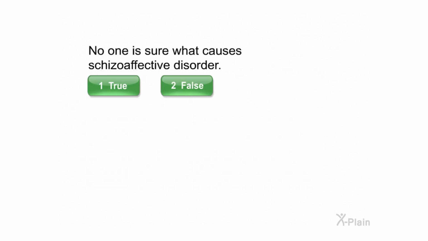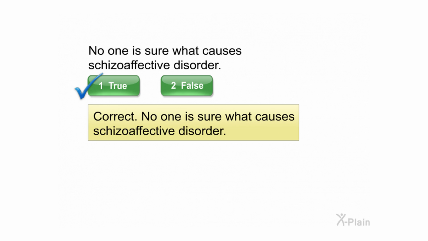No one is sure what causes schizoaffective disorder. Select true or false. Correct. No one is sure what causes schizoaffective disorder.